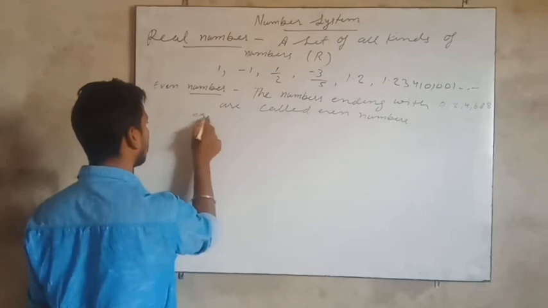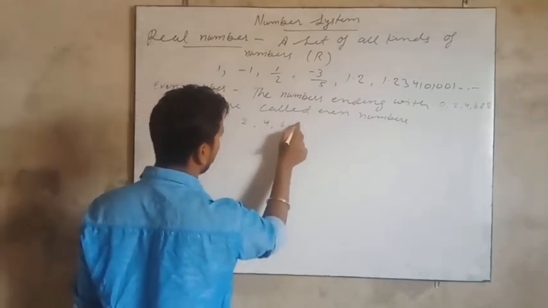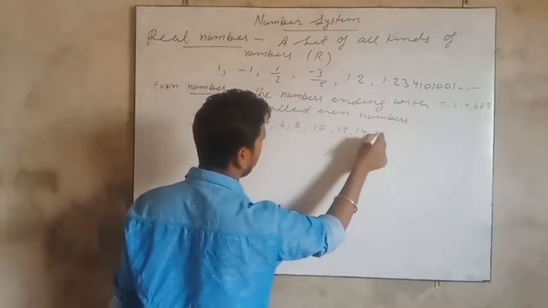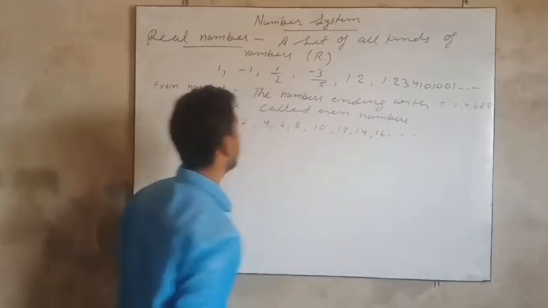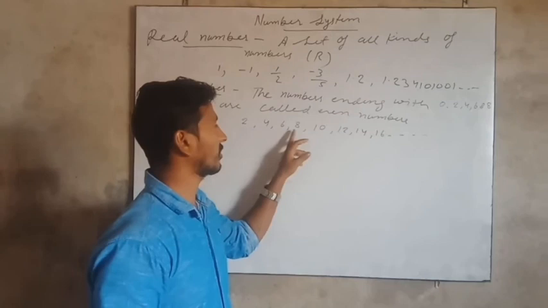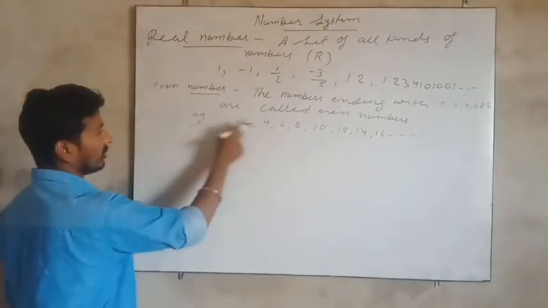For example, 2, 4, 6, 8, 10, 12, 14, 16 and so on. These all numbers are ending with either 2, 4, 6, 8 or 0. So these are even numbers.